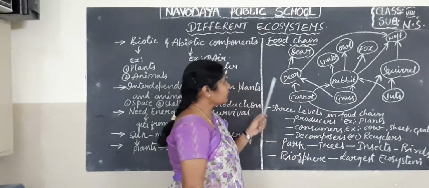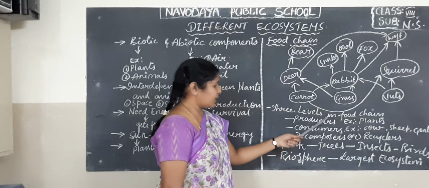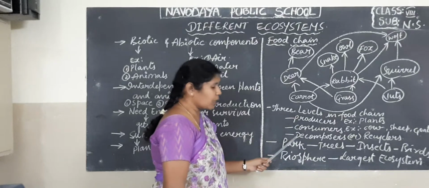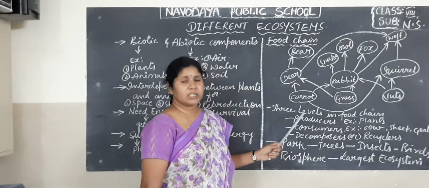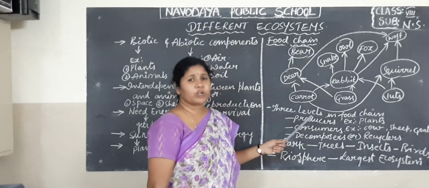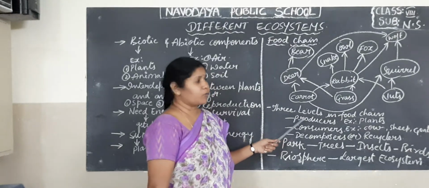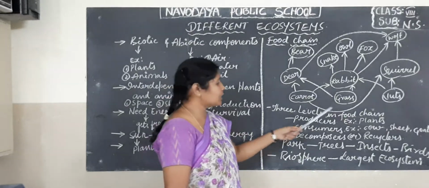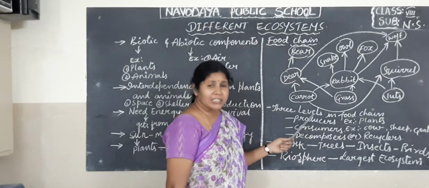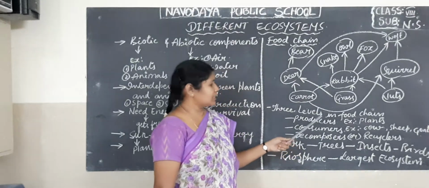Now in the food chain you can find three levels. The first one is the producers, the second one is the consumers, and the third one is the decomposers. In the word producers itself we have the meaning of producing. What is it producing? The food material. Who will produce the food material? Plants. So plants are called producers as they produce the food material for other living organisms in an ecosystem.